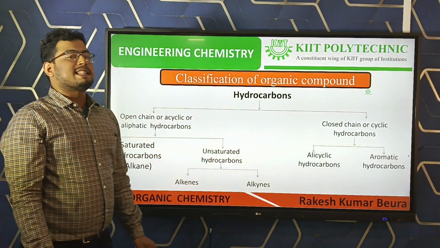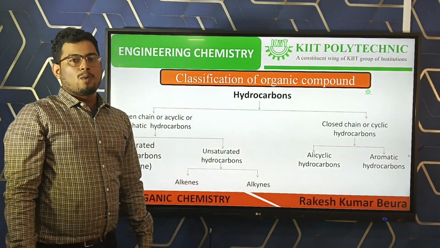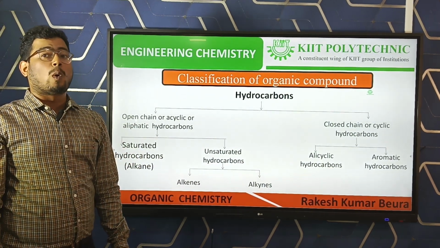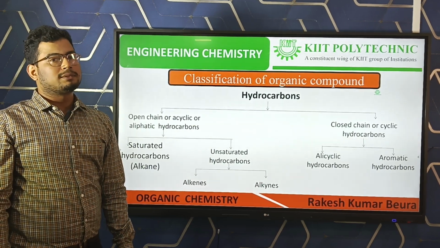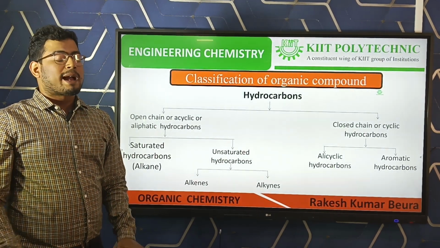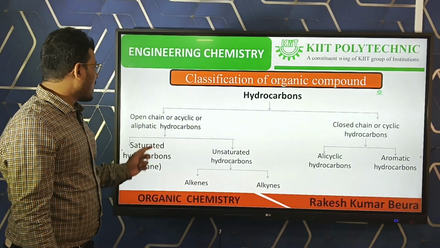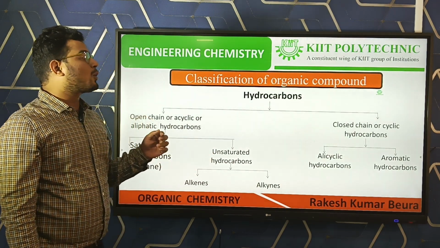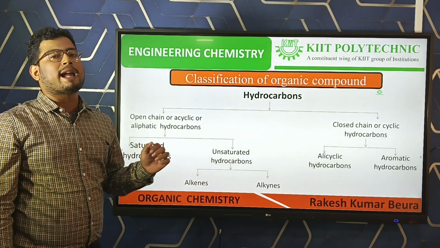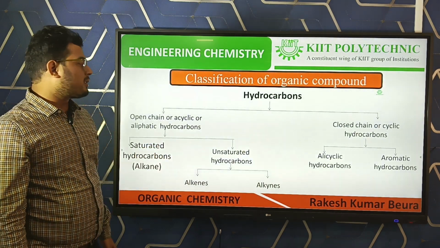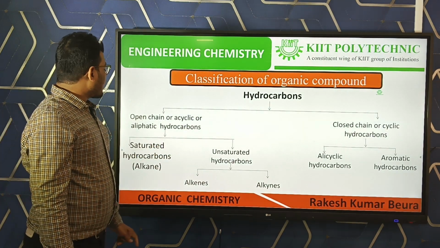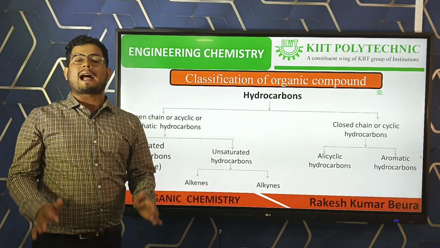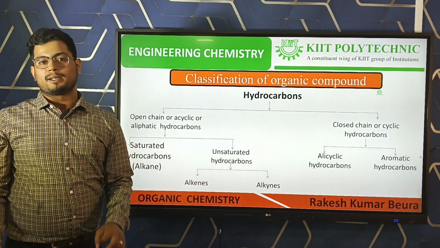Then, classification of hydrocarbons. What are hydrocarbons? The organic compounds that contain only carbon and hydrogen. Hydrocarbons are further of 2 types. One is open chain or acyclic hydrocarbons, another is closed chain or cyclic hydrocarbons. Then further, open chain or acyclic hydrocarbons are of 2 types: one is saturated hydrocarbons, another is unsaturated hydrocarbons.